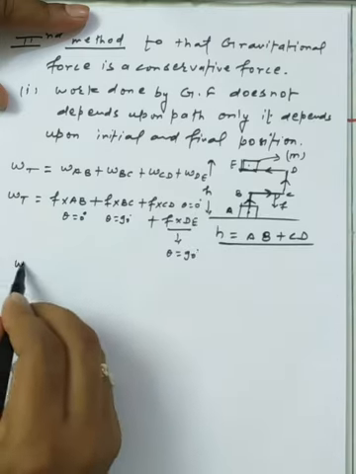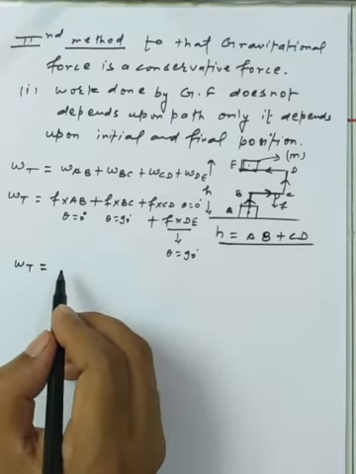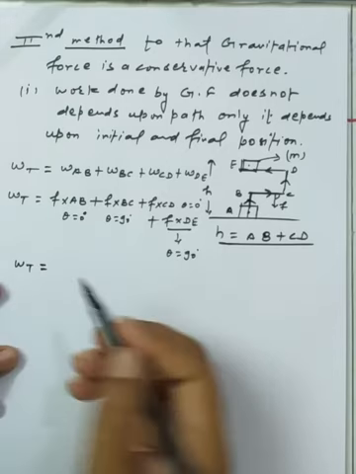As per the general notation, if theta is 0, the work done is maximum.